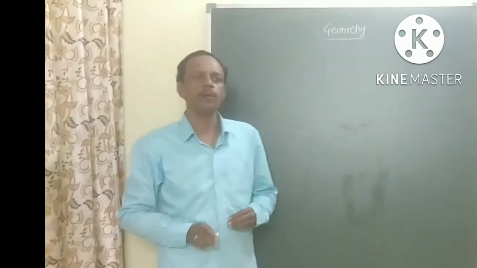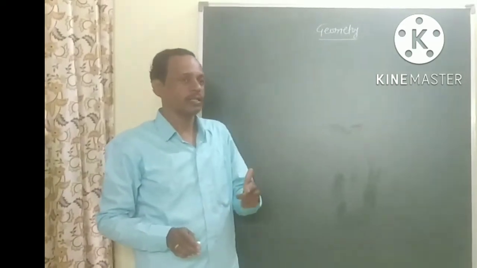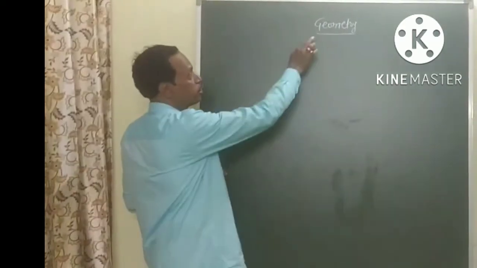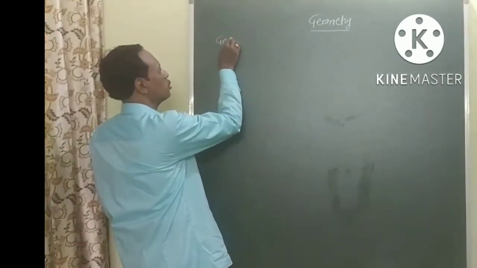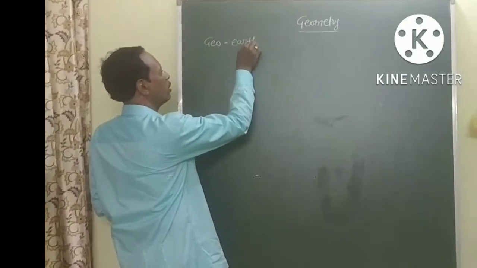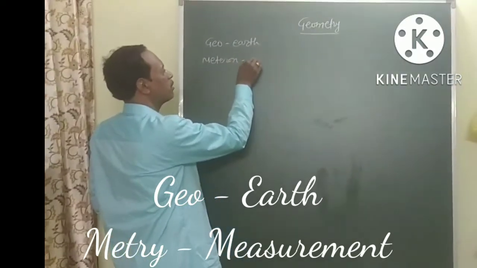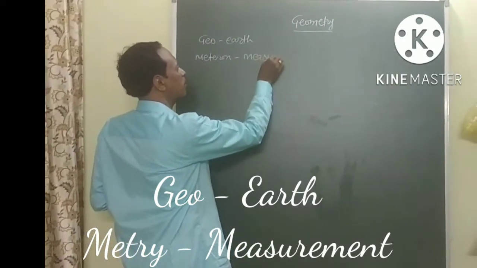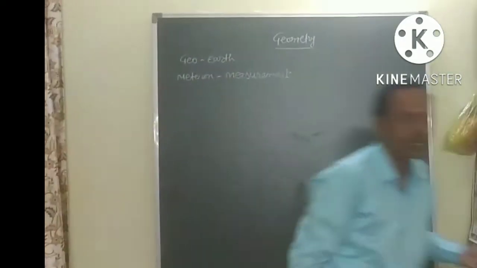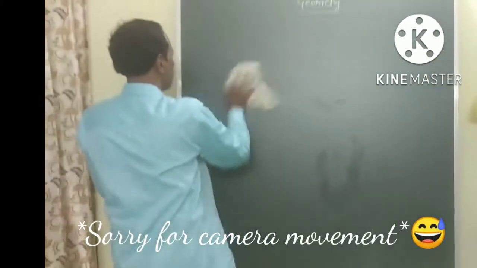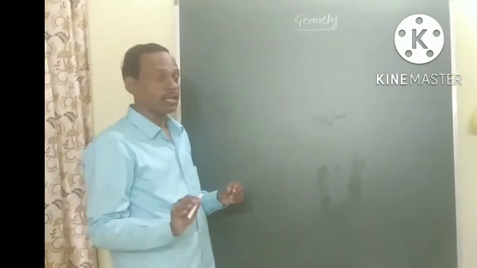Students, now let us see some of the basic concepts in geometry. When we are dealing with geometry, we know that geo means earth, and metron means measurement. First of all, we should know some of the basic concepts of geometry. Once you know the basic concepts, it becomes easier to learn geometry.